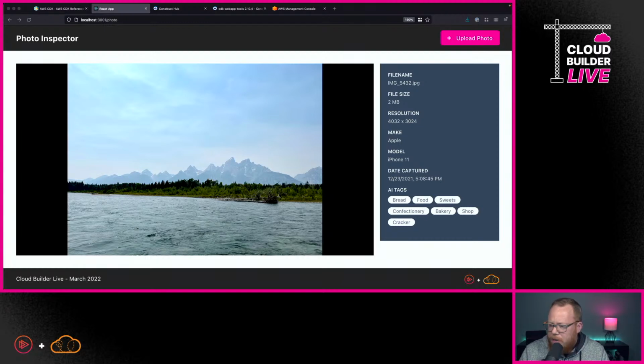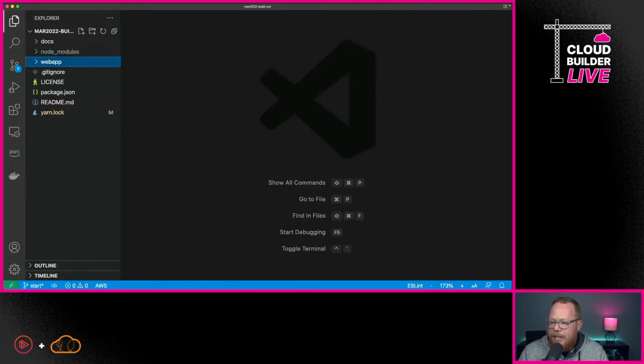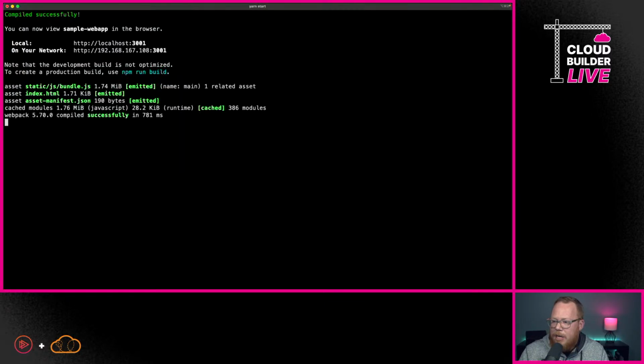So here's what we're going to do next. I'm going to go ahead and open back up VS Code. Actually, I take that back. I'm going to go back here into the terminal for the moment, and we're going to go ahead and cancel out of running this web application.